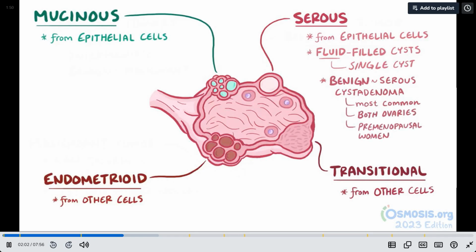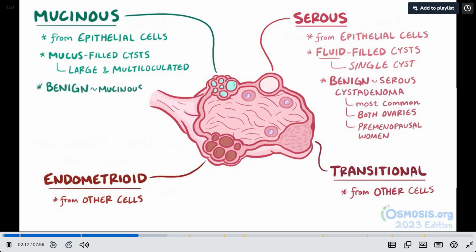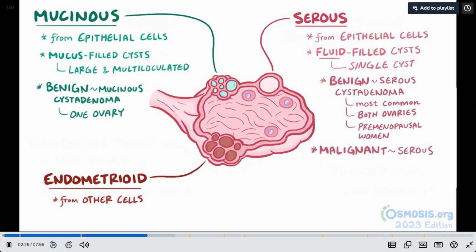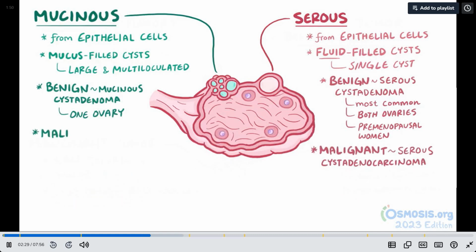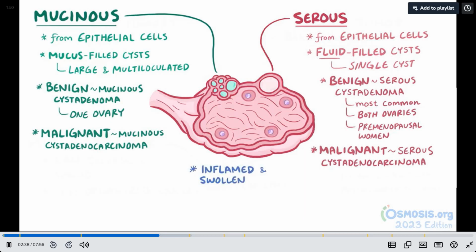typically affect premenopausal women. Mucinous tumors, on the other hand, have mucus-filled cysts that often involve large multiloculated cysts, but can also be benign, malignant, or borderline. Benign mucinous tumors are called mucinous cystadenomas, and often develop on only one ovary. The malignant type of serous tumors are called serous cystadenocarcinomas, and malignant mucinous tumors are called mucinous cystadenocarcinomas. Both serous and mucinous cystadenocarcinomas are cysts with an inflamed and swollen lining, and they commonly arise in postmenopausal women.